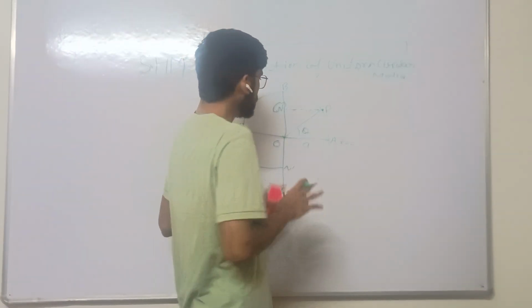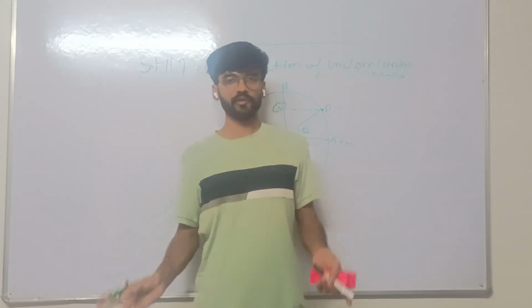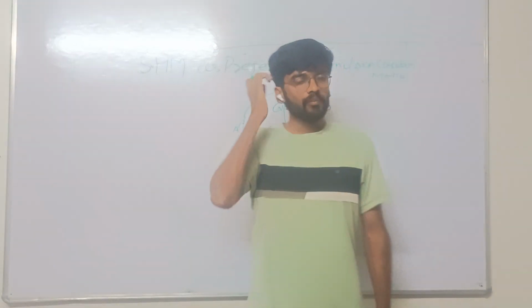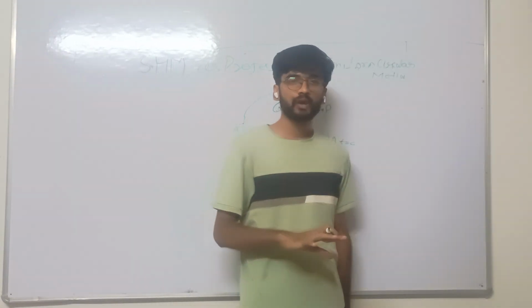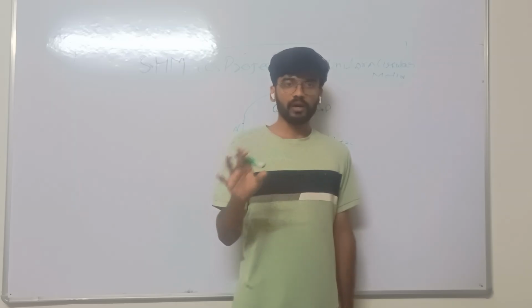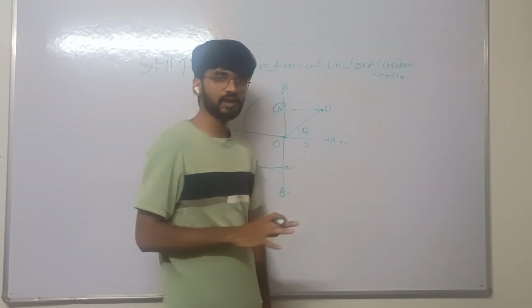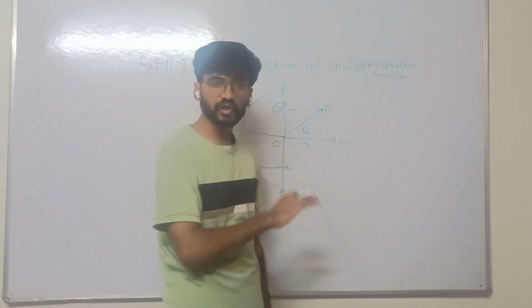Okay, so in this uniform circular motion of the particle, we see that during one complete round about the circumference, the foot of the perpendicular completes one oscillation.